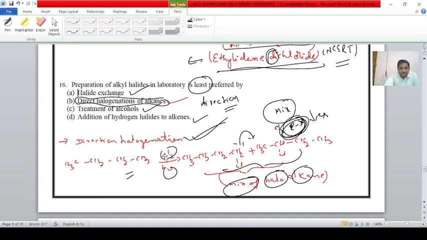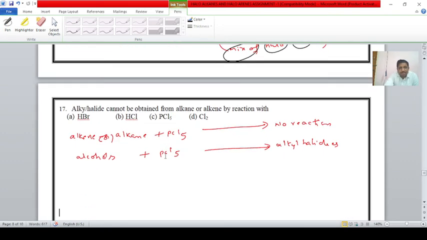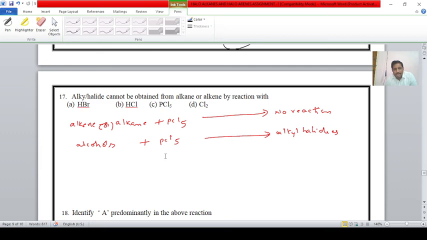Okay students, next one, question number 70. Alkyl halides cannot be obtained from alkane or alkene by the reaction with PCl5. Why? Because when alkanes or alkenes react with PCl5, there is no reaction. But when alcohols react with PCl5, alkyl halides can be formed.